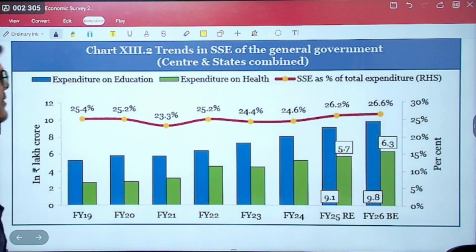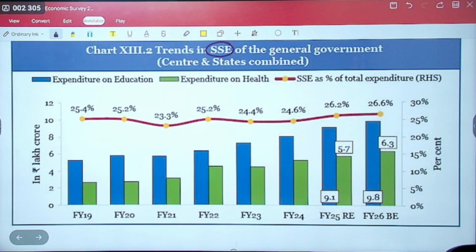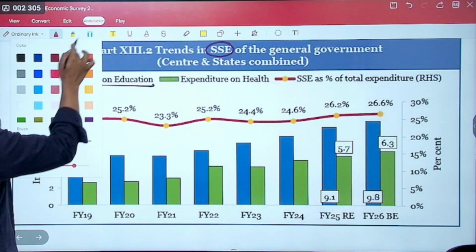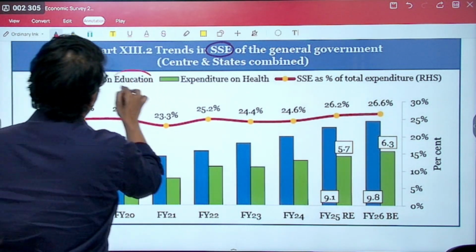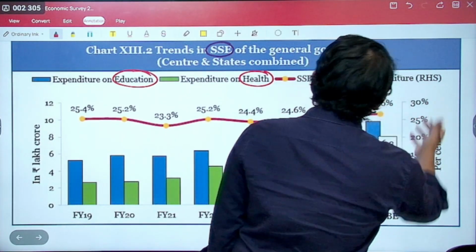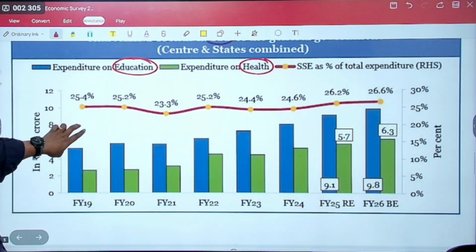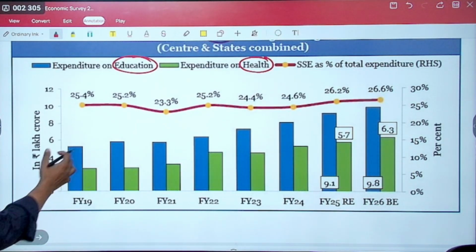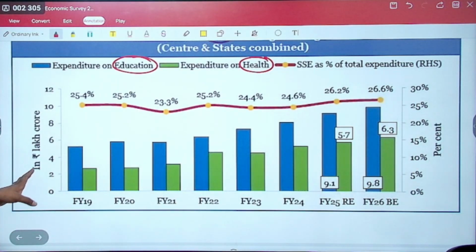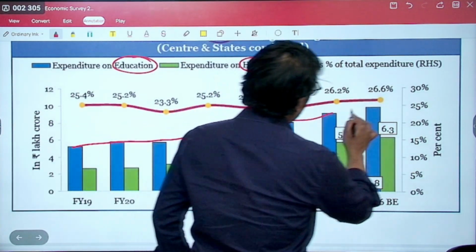Next is the trend in the social service expenditure of the general government, center and state combined. So here it's expenditure on education. Education is the important word over here. You have expenditure on education, then expenditure on health, and the social service expenditure as a percentage of total expenditure. Expenditure on education is, of course, higher than health. This fact at least you should know. It's in lakh crore. You don't have to know the data as such, but it has increased over the years.